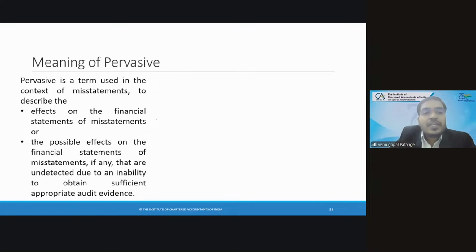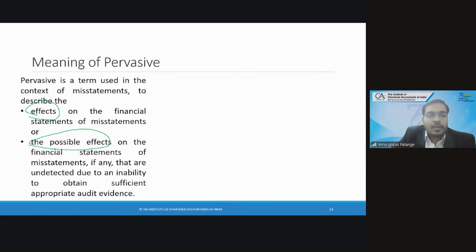Pervasive is a term used in the context of misstatements to describe the effects on financial statements of misstatements. Again, pervasive is also twofold. One, they are telling effects, another they are telling possible effects, in the context of misstatement.